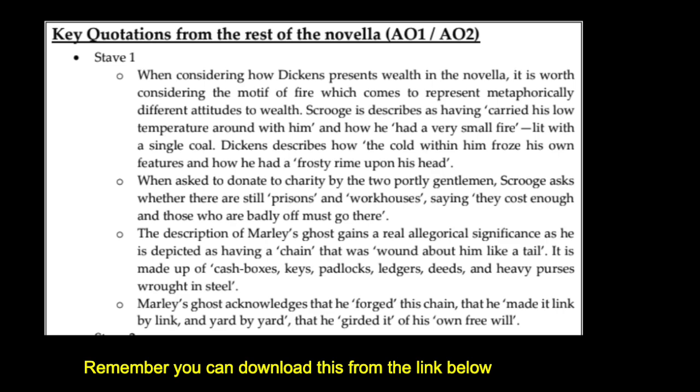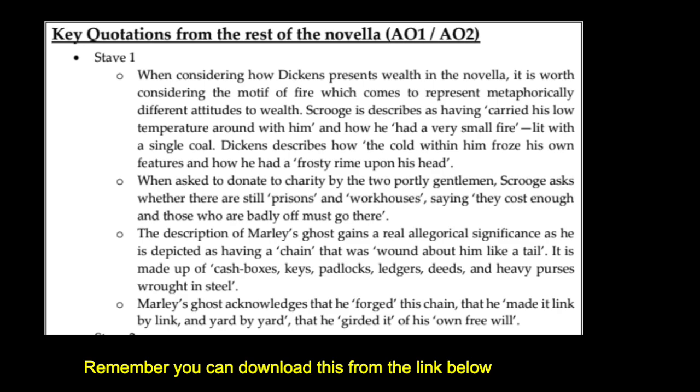Dickens describes how there's this heavy chain that wound around him. There's cash boxes, keys, padlocks, ledgers, deeds, and heavy purses wrought in steel in the chain. So language from the semantic field of money and lending and business and all that kind of thing. Precisely. And obviously being emblematic here of the idea that actually these very things that defined his job as a moneylender, these things that defined his pursuit of wealth, his avarice, if you will, have now come to imprison him. To chain him down in the afterlife.